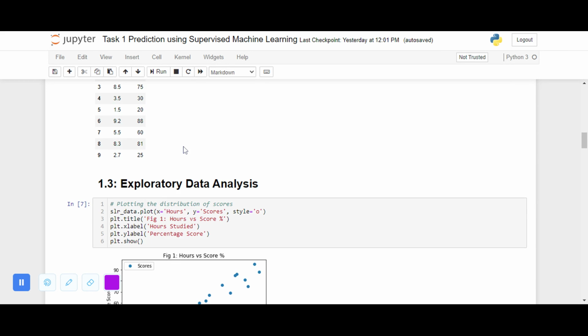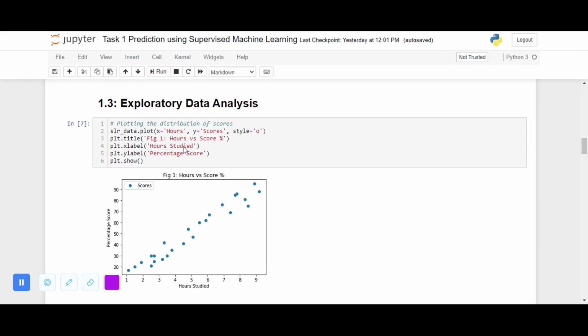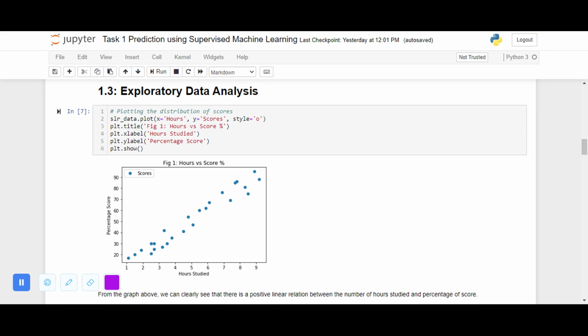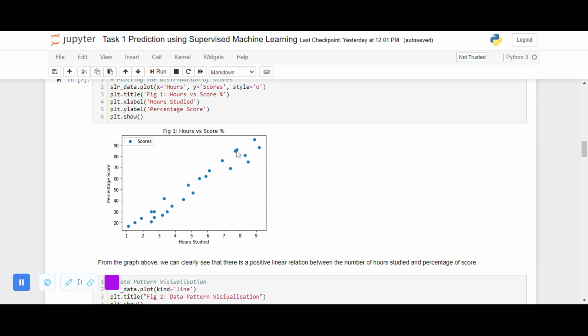We then perform the exploratory data analysis by plotting, using the function slr_data.plot of hours and scores, and we see that there is a positive linear relation between the two variables, that is the number of hours studied and the percentage scored, which means that as the number of hours studied increases, the percentage scored by a student also increases.